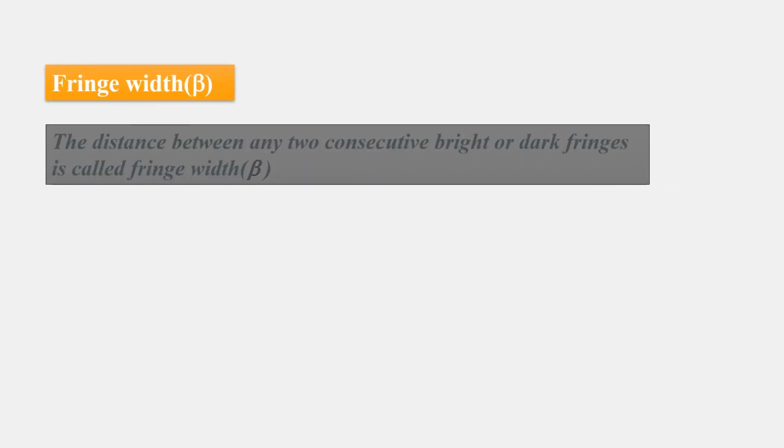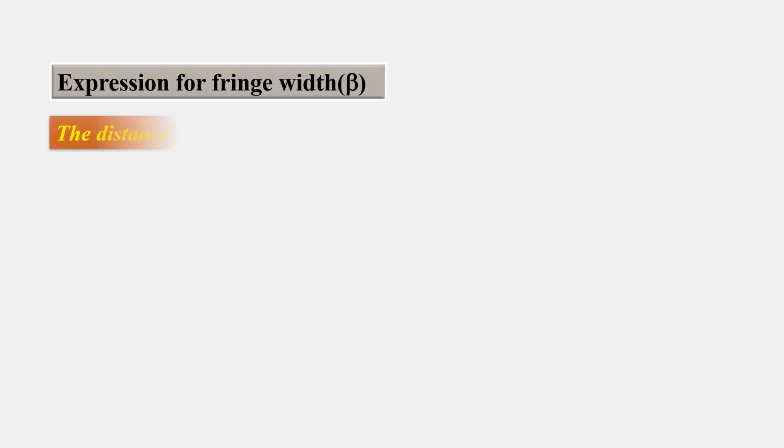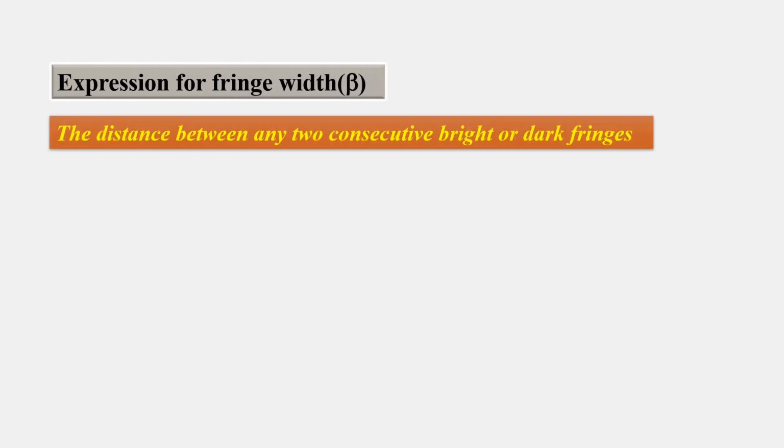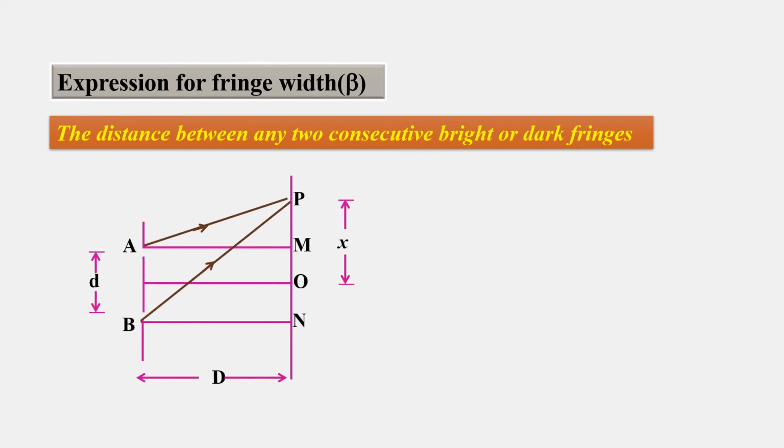Fringe width. The distance between two consecutive bright or two consecutive dark fringes is called the fringe width. Expression for the fringe width: we want to derive the expression for it. So this is the diagram, where A and B act as two sources which are called coherent sources. Small d is the slit separation, capital D is the distance of the screen from the slits. O is the central maximum position. Let us consider P is at a point x from the central maximum.